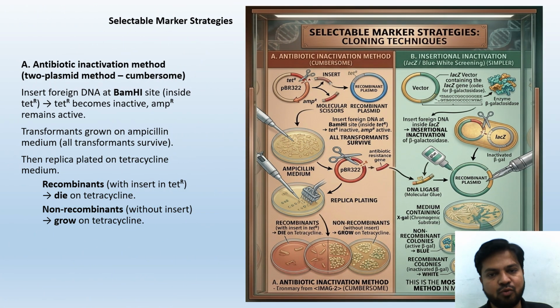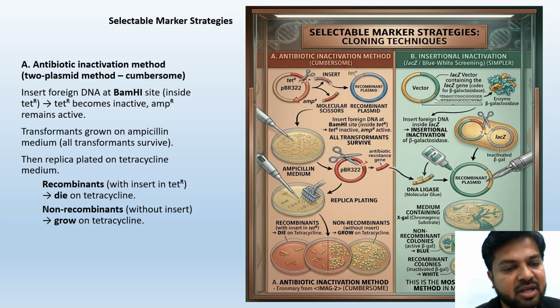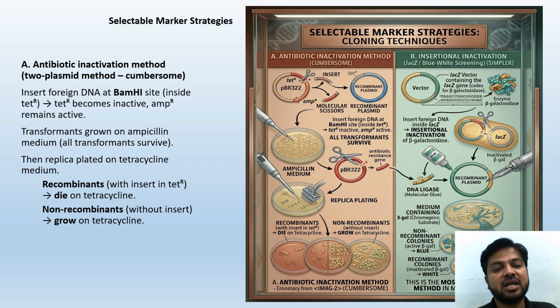Selectable marker strategies. What are the strategies that you are going to have in order to have selectable markers? Antibiotic inactivation method. The two plasmid method is cumbersome. Insert a foreign DNA at the BamHI site inside the TET-R. Then TET-R becomes inactive. AMP-R remains active. Transformants are grown on ampicillin medium. All transformants survive. Then they are replicated on tetracycline medium. Recombinants with an insert in tet die on tetracycline, whereas the non-recombinants without an insert grow on tetracycline. You can see the diagram there.